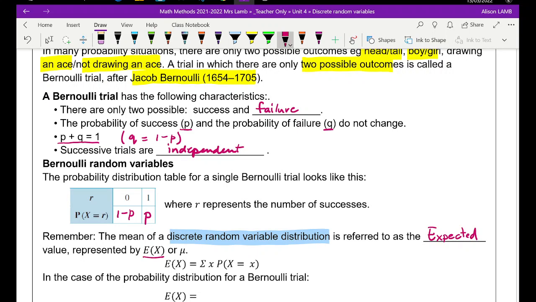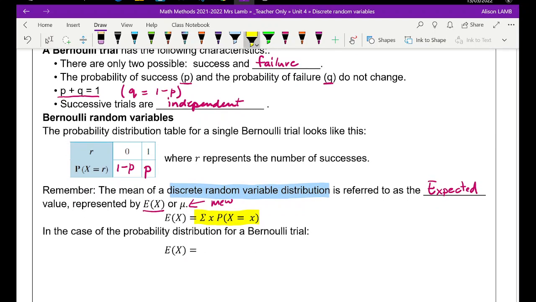We could also use the symbol mu for the mean. So our expected value of X, and that's our rule from last year, is the sum of the probabilities multiplied by the x value. In this case, our x value is r.